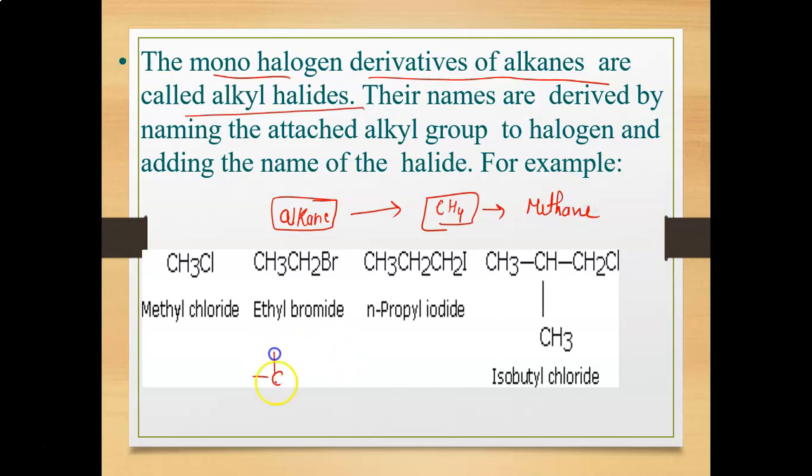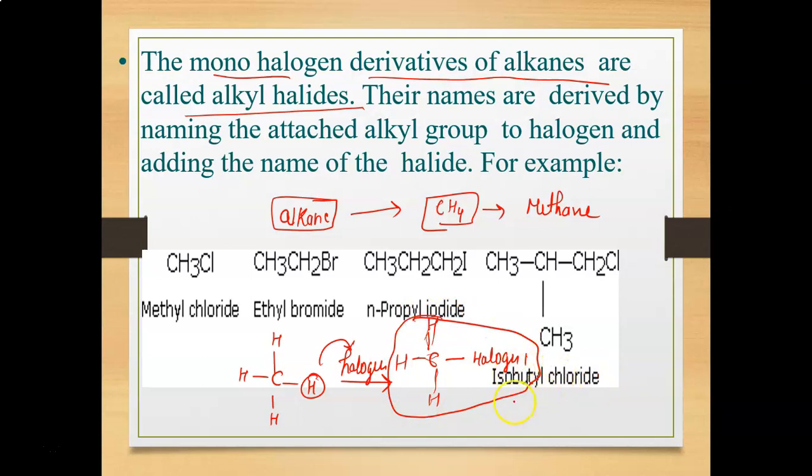In the structure of methane, if I replace the hydrogen with a halogen, then this product is known as the alkyl halide. It means this is a haloalkane.